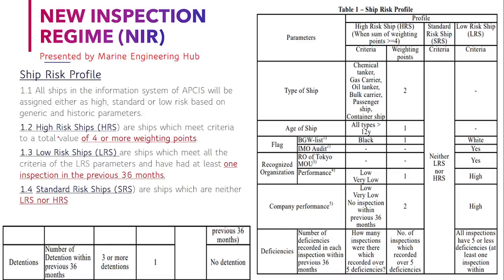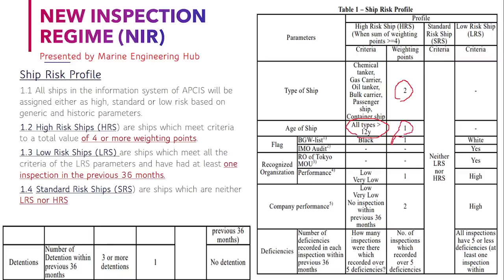Basically a high risk ship is considered when you have got 4 or more weightage points. Now how will you get these weightage points? Basically you will get them based on these criteria. The first thing is which type of vessel you are sailing and coming to the Tokyo MOU. If you are coming in a chemical tanker, gas carrier, oil tanker, bulk carrier, passenger ship or container ship, in that case you will get 2 weightage points. But if the age of your ship is 12 years or more, irrespective of the type, you will get 1 more weightage point.